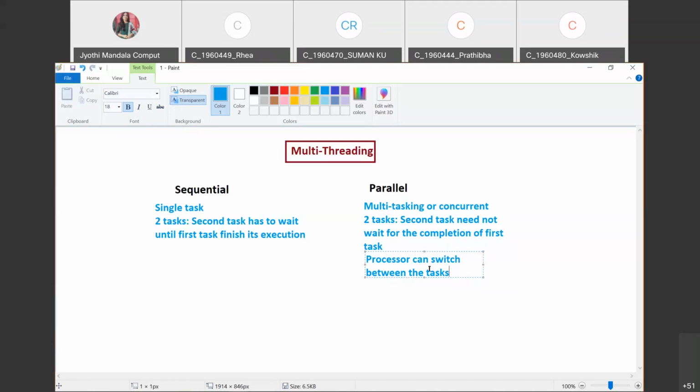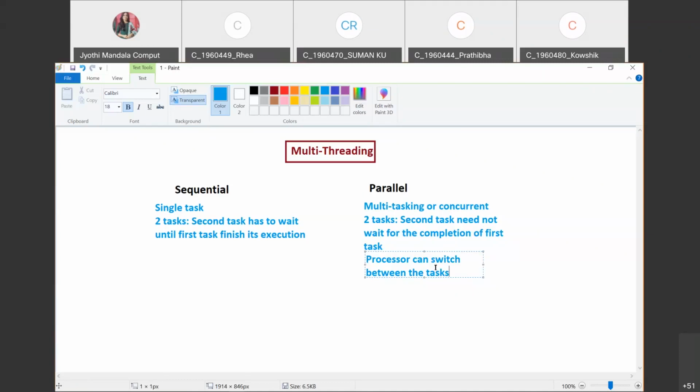The switching between tasks takes a fraction of time, so that we as human beings feel like all the tasks are performed simultaneously. One simple example: in the Windows operating system you are performing multitasking, where you write one program, listen to music from one side, and browse the internet also. These 3 tasks you are performing simultaneously.